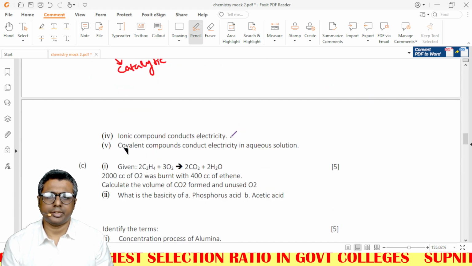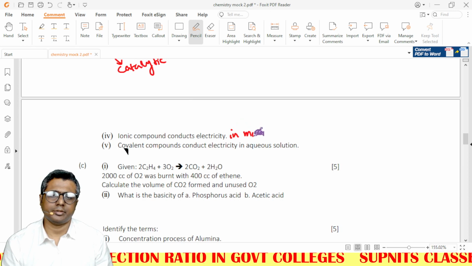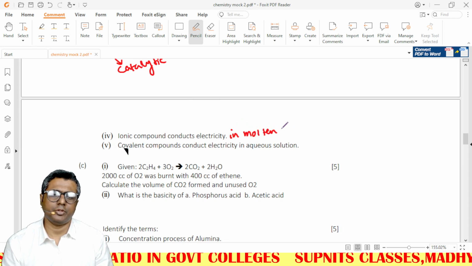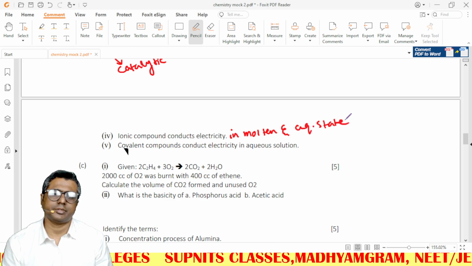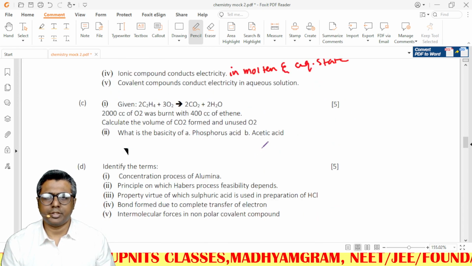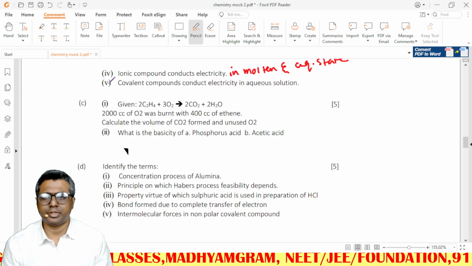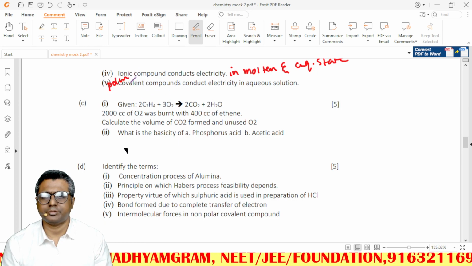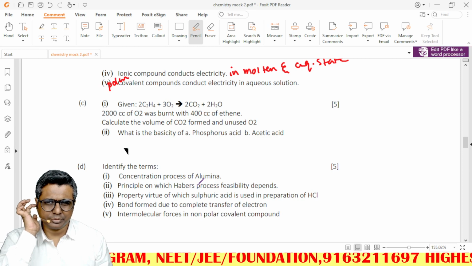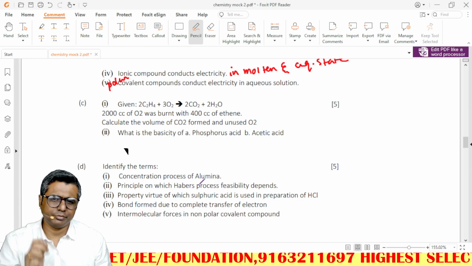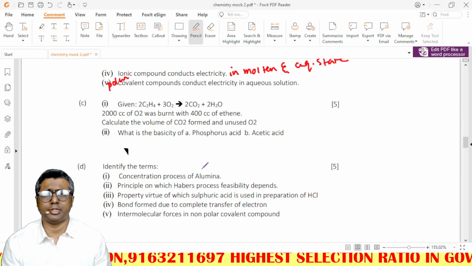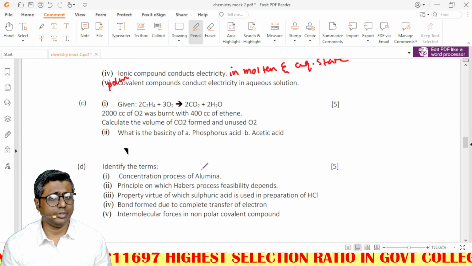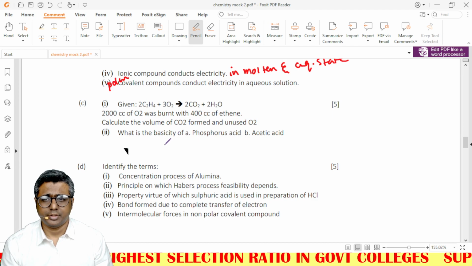Ionic compounds conduct electricity in molten and aqueous state. Covalent compounds conduct electricity in aqueous solution, polar covalent compounds. Okay, pretty easy questions if you see. You can do it very fast. A chemistry question paper can be solved very fast. There is no paucity of time in chemistry, which can be the case in maths and physics.